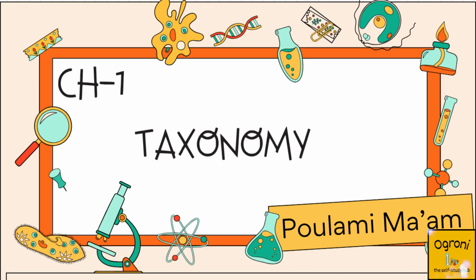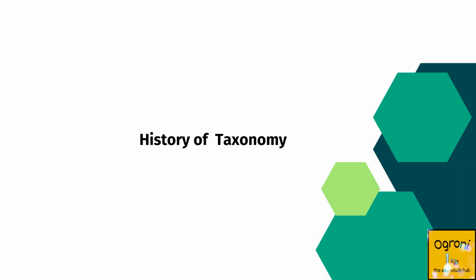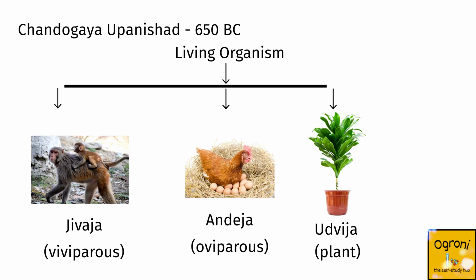In this video, we are going to continue with taxonomy, where you are going to learn about the history of taxonomy. The earliest attempt of classification is observed in Chandogya Upanishad around 650 BC, which classified living organisms into three categories. 1. Jivaja, that is, viviparous living organisms who give birth to their young ones. 2. Andaja, that is, oviparous living organisms which are egg-laying organisms. And 3. Udvija, these are plants.